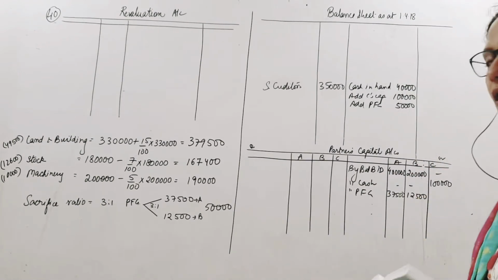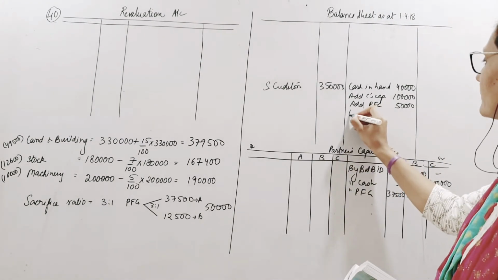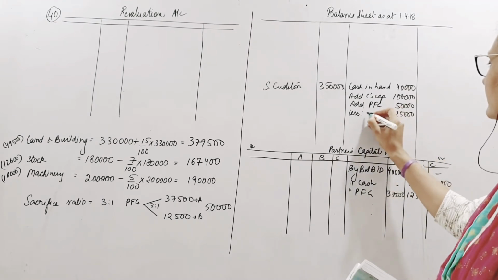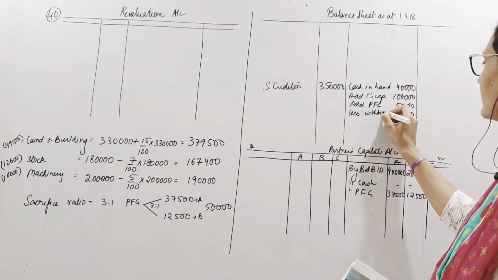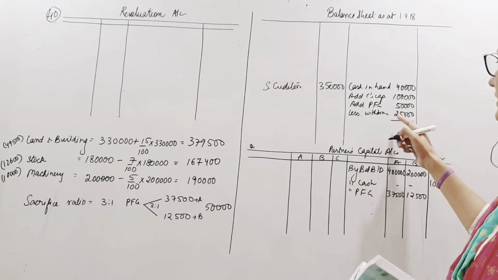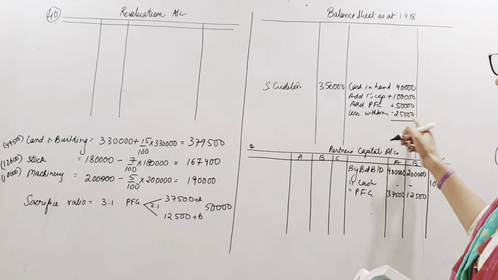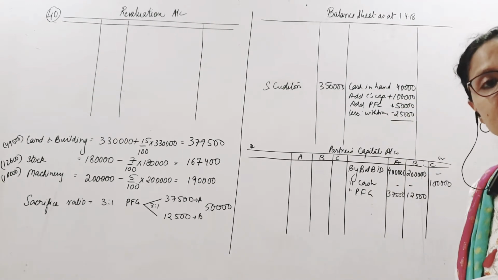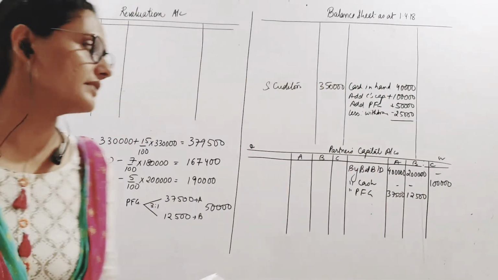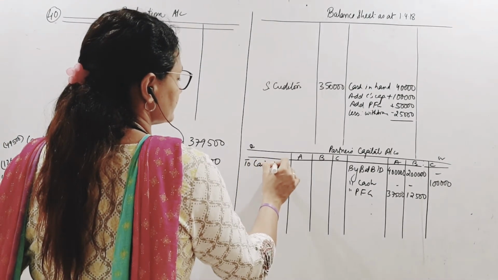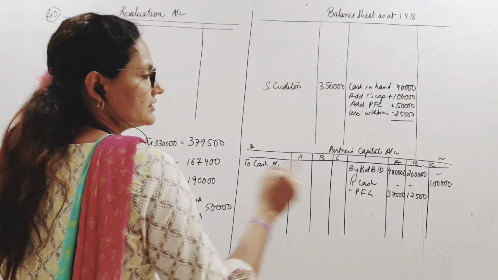partners. When you withdraw, obviously cash is going out. So less 25,000, half of 50. This is withdrawn, PFG withdrawn. Alright, 25,000 gone out of that. These are all plus, this is minus. And who has taken it away? The old partners in their sacrifice ratio only. So this will be like cash account, half of this, half of that.